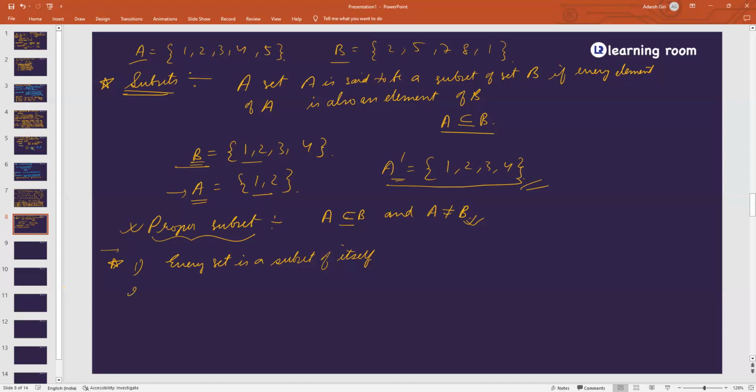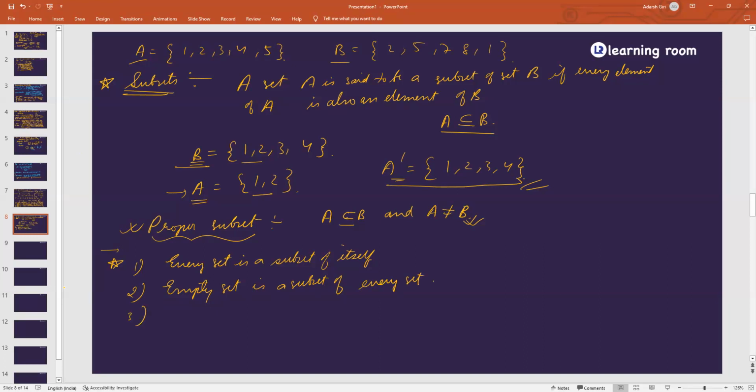Okay, good. Second point: the empty set is a subset of every set. The empty set is a subset of every set.